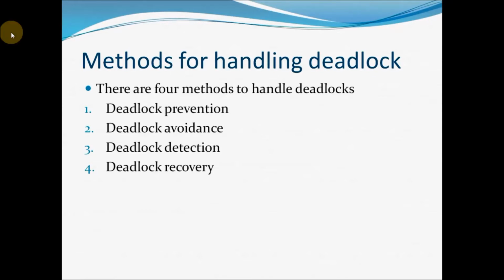So deadlock prevention and deadlock avoidance are like taking precautionary measures before the disease only. I am trying to avoid the deadlock beforehand. But the third method and the fourth method are like taking a medicine after the disease. That means the deadlock has already happened, and now I am trying to overcome it. In this video I am explaining deadlock prevention: how to prevent the deadlock from happening.